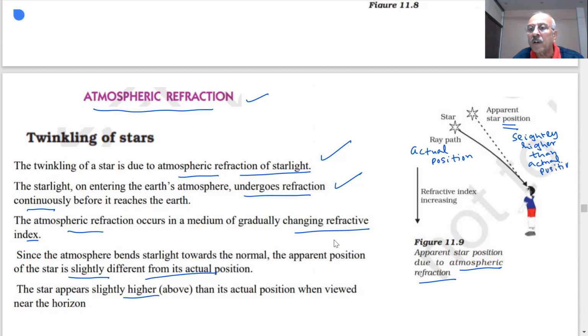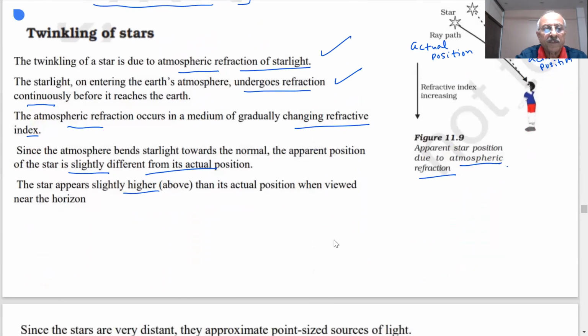The actual position is lower, what appears to be higher is due to atmospheric refraction. All this is the result of atmospheric refraction, because the refractive index is increasing as we come down the earth, come down from the star.